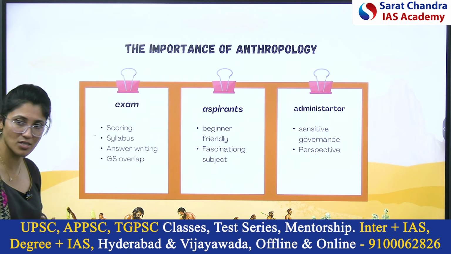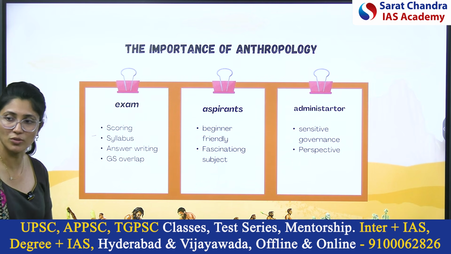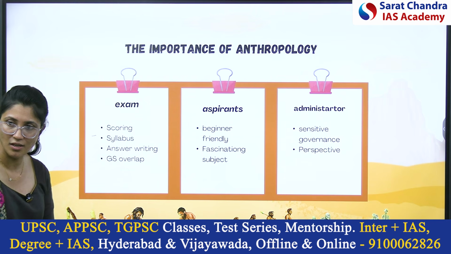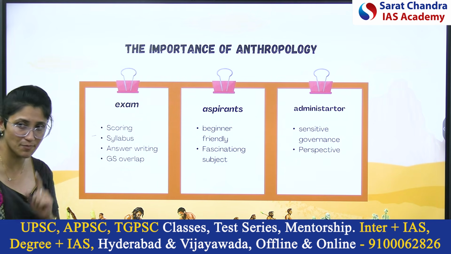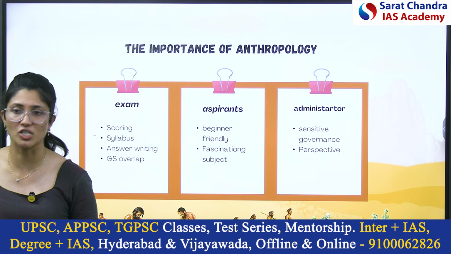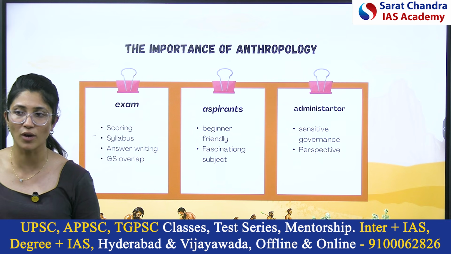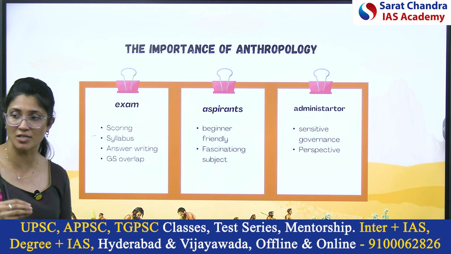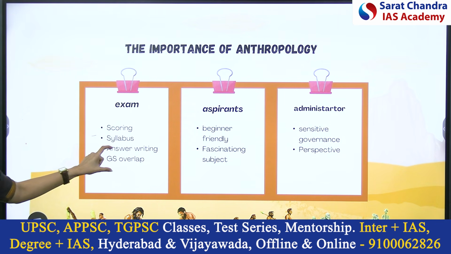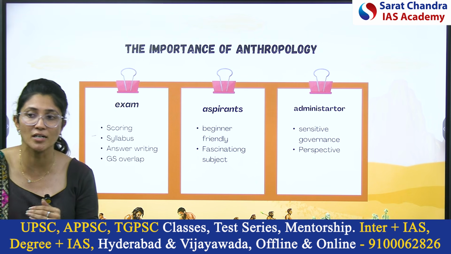And when you're writing answers from paper 2, tribal studies or caste studies, you have to mention case studies. You have to mention the names of tribes, especially Indian tribes. So paper 2 is all about Indian anthropology, Indian thinkers, Indian society, Indian tribals. So here you have to mention Indian specific content in paper 2, right? So here you have frameworks for answers and you have to enrich the framework by adding current examples.